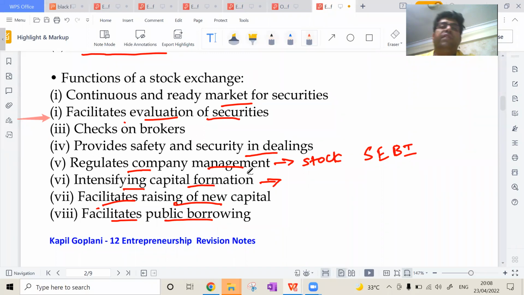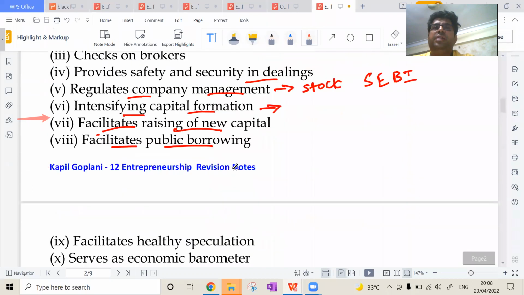Okay. So anybody having any doubt in functions of stock exchange, they can raise hand with us. Anyone who has any doubt in functions, they can raise hand. No one is having any doubt in that. Okay, Harshit is there. Apart from Harshit, maybe before it was raised hand. Harshit, you can lower your hand.